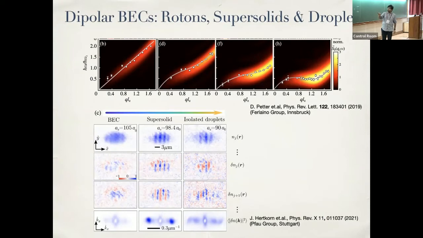And in fact, you can also kill this supersolidity by keeping on making this density wave stronger and stronger. Eventually the different density peaks inside this supersolid will not talk to each other, and you lose phase coherence, and you get a newer phase of matter called droplets, or an array of droplets. This is the momentum space picture. So you have phase coherence for a supersolid, but with these droplets, you have no phase coherence.